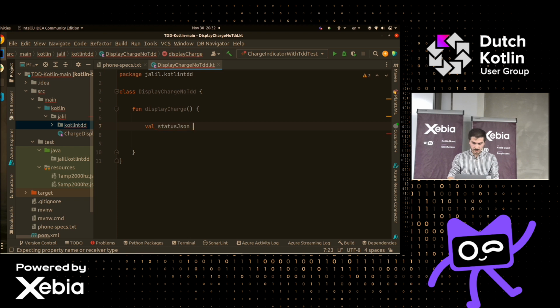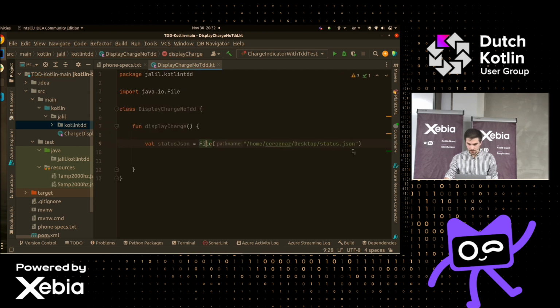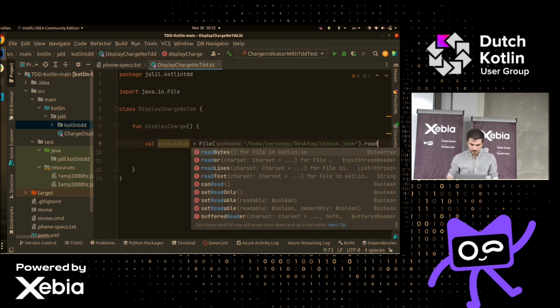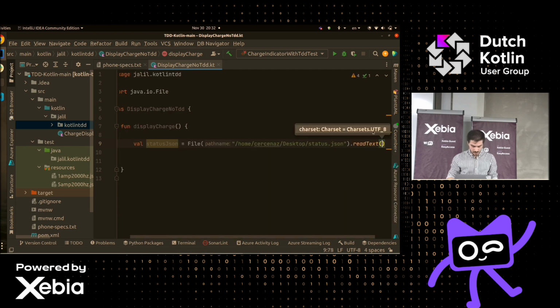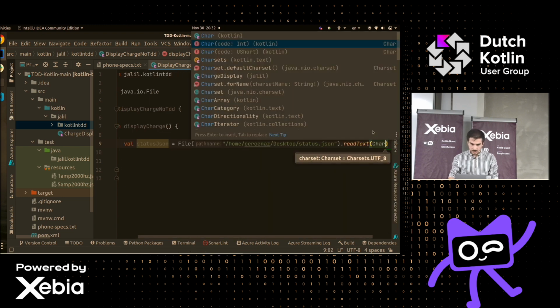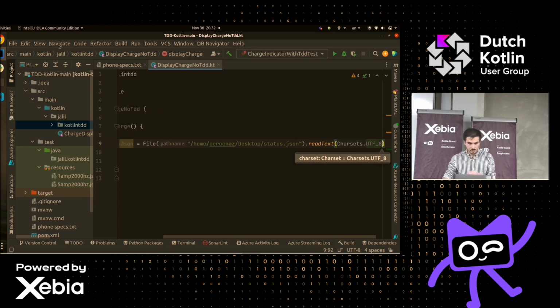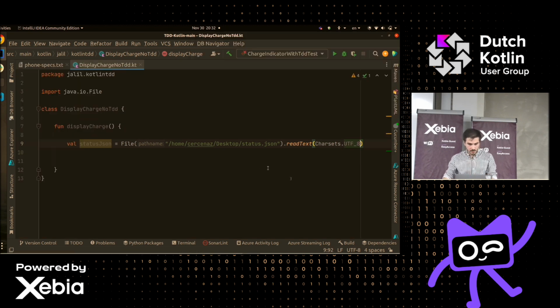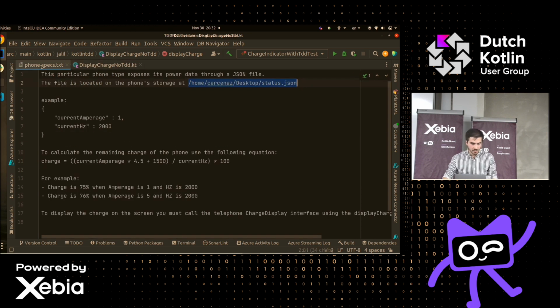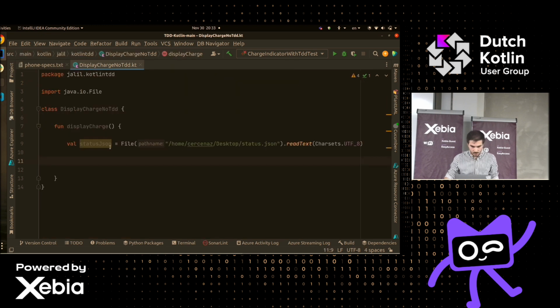Status JSON, and then we want to read the file. The file is right here. We're going to import the file, and then after importing the file, we need to read its text, right? And then add its charset UTF-8. Cool. So now we have it as a status JSON. Now we have the data. Now we need to read from it. Okay, so now we have it as a string.